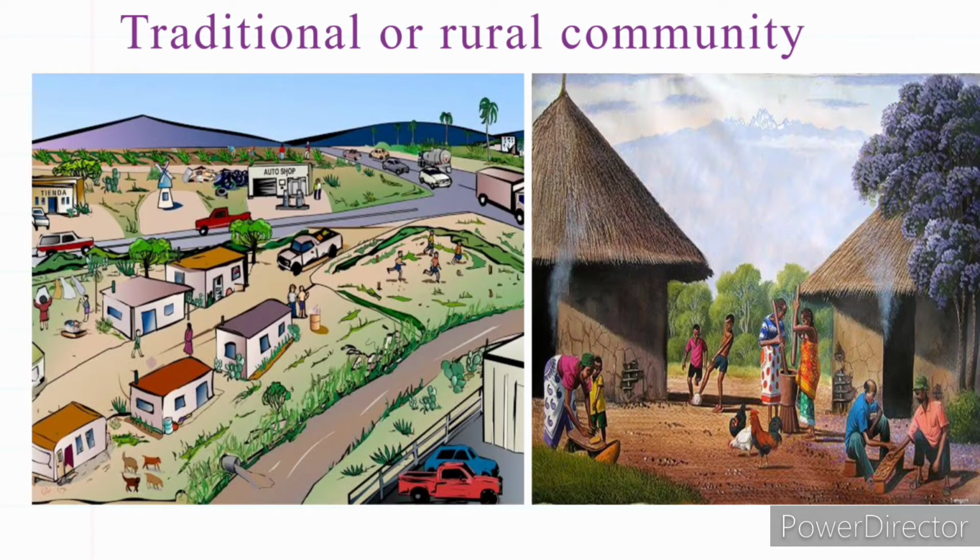So our villages most times are rural communities, and they work together and support one another.